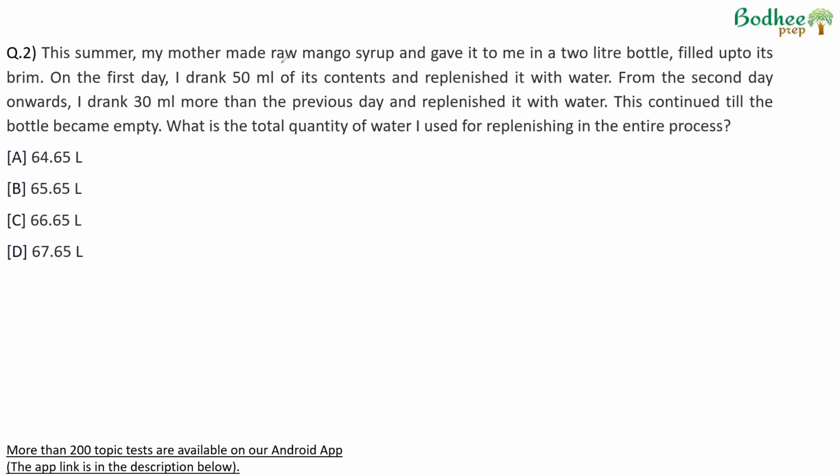This summer, my mother made raw mango syrup and gave it to me in a 2-liter bottle filled up to its brim. On the first day, I drank 50 ml of its content, replenished it with water. So initially, the volume was 2000 ml. 1 liter is equal to 1000 ml. We had 2 liters of solution, so initially there was 2000 ml of mango syrup. 50 ml was removed and replenished with water.